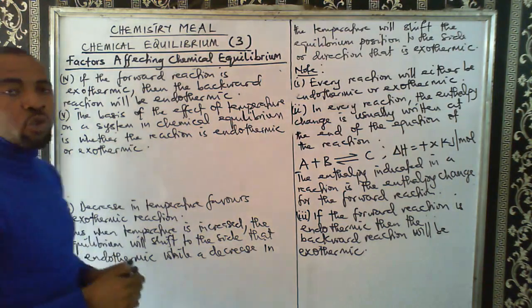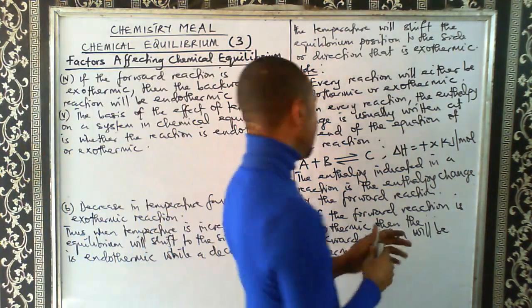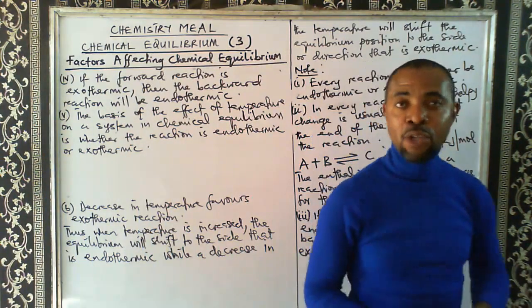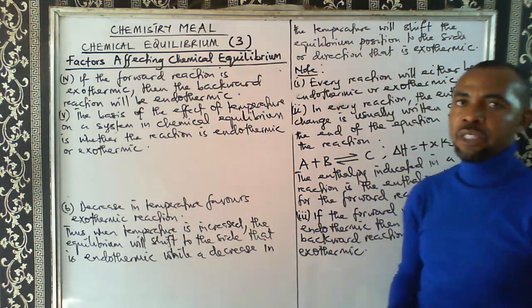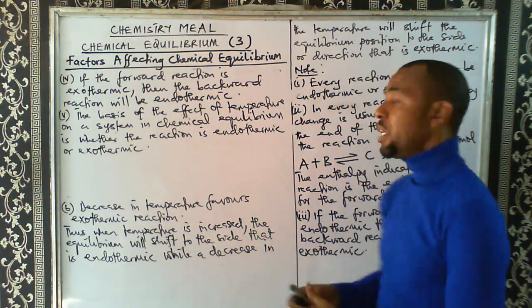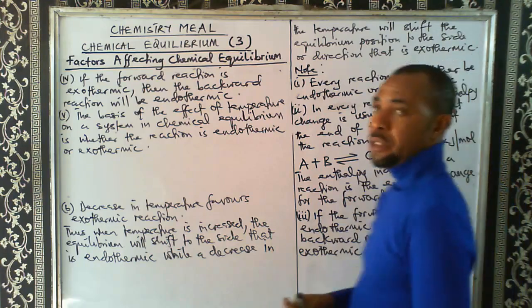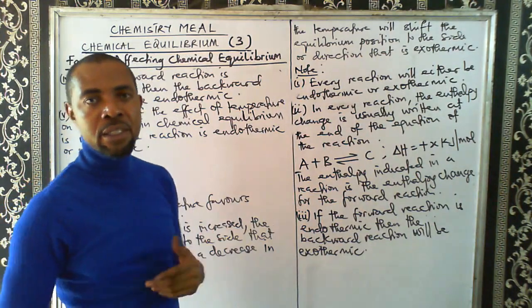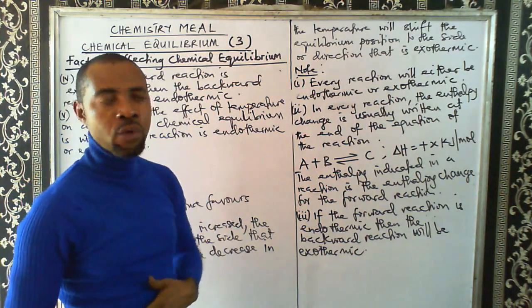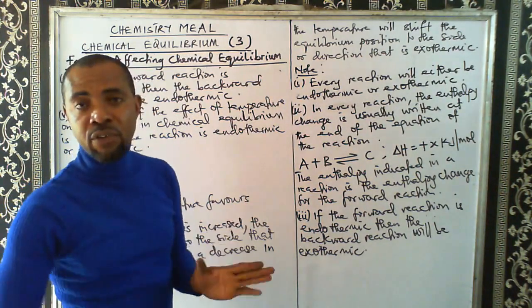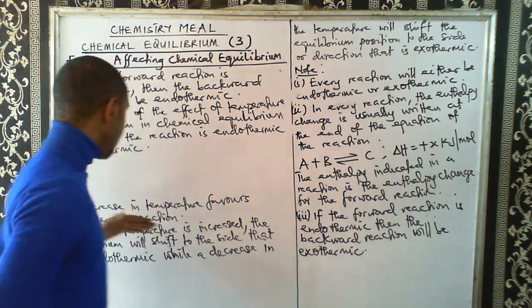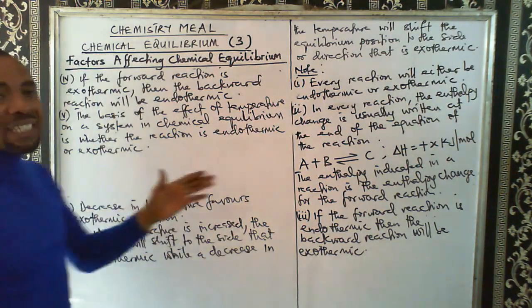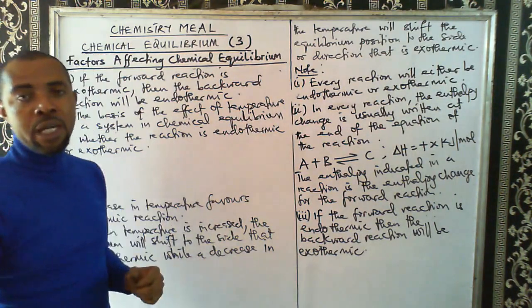So what you will look out for, you are not looking at the reactant when you want to look at the effect of temperature. What you are looking at is the energy change. So you need to know, is this reaction endothermic? Is it exothermic? Once you understand that, you don't have any problem, because we have said that when you increase temperature, it favors the endothermic reaction.